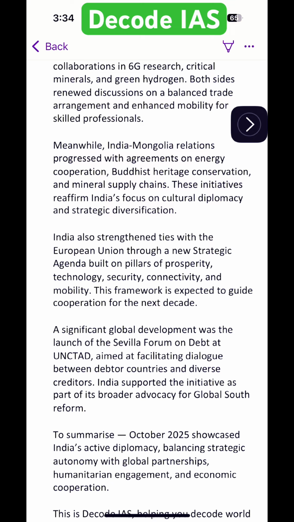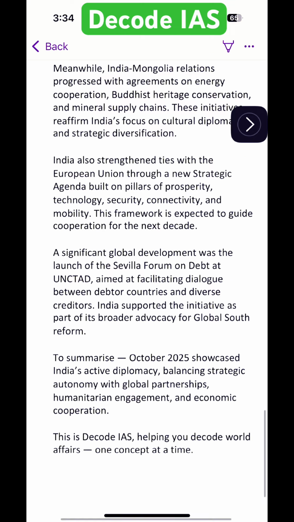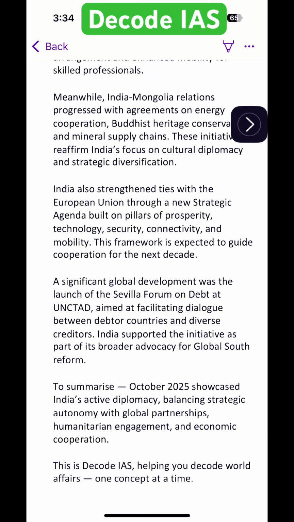India also strengthened ties with the European Union through a new strategic agenda built on pillars of prosperity, technology, security, connectivity, and mobility. This framework is expected to guide cooperation for the next decade.